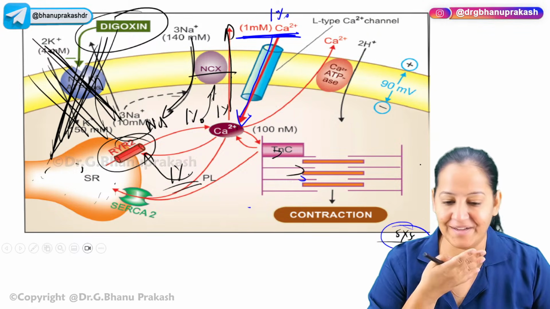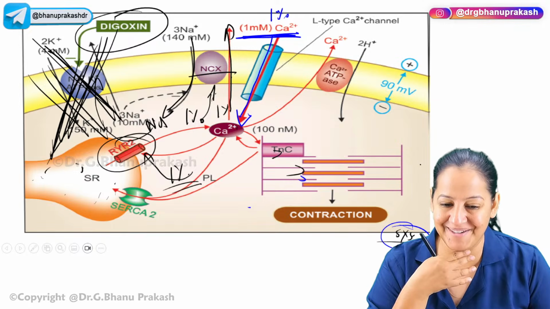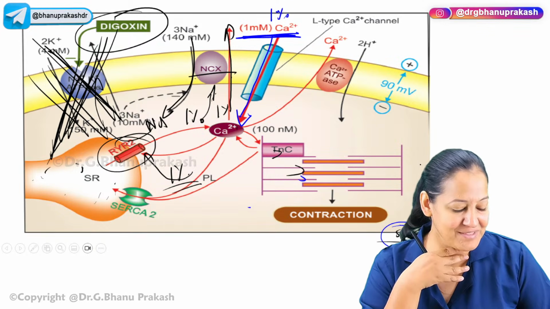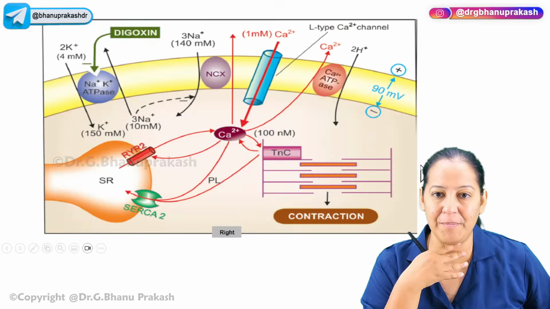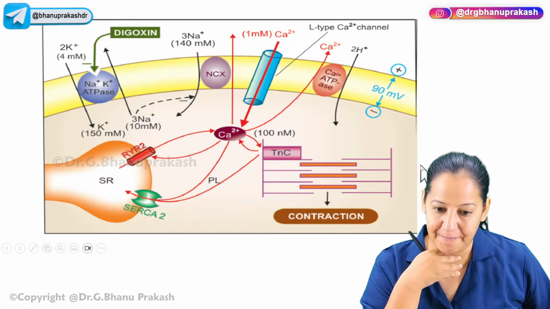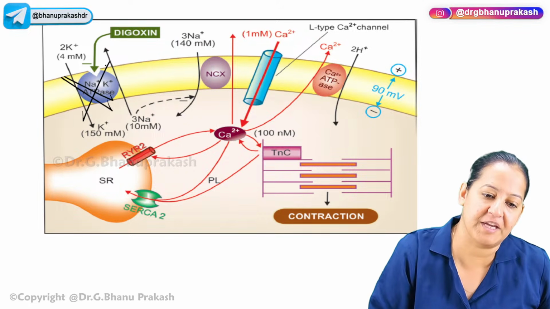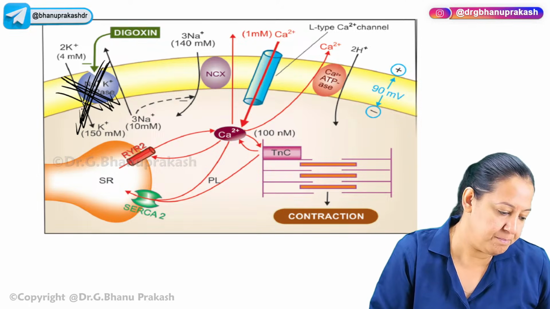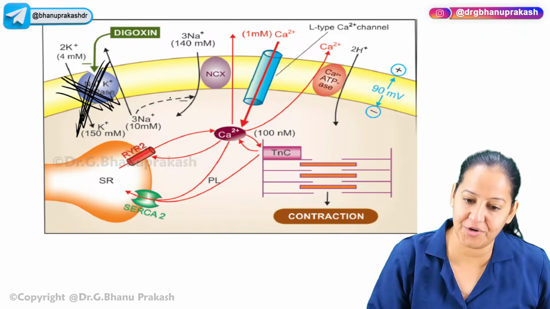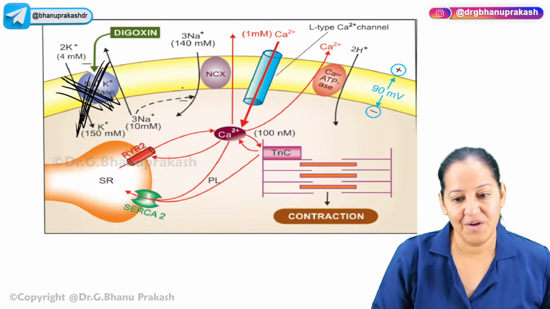But you people are quiet. No one is saying anything in the chat box. Say, people, did you get it or didn't you? What is the mechanism of action of digitalis? Or do you want me to repeat it again? Shall I repeat it again? What does digitalis do? Digitalis inhibits this transporter, sodium potassium ATPase. What will happen now? Please say something, people. Give a gesture. What will happen now?